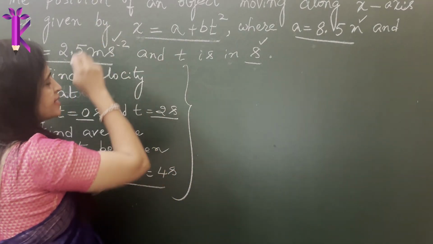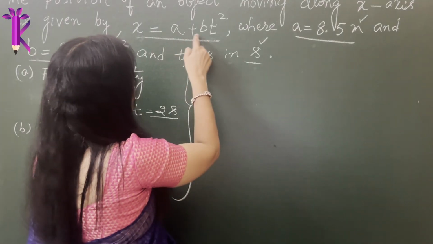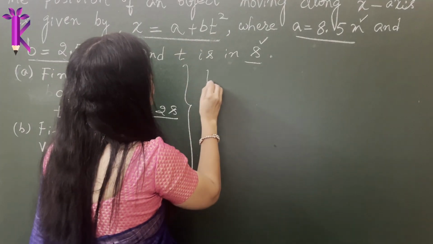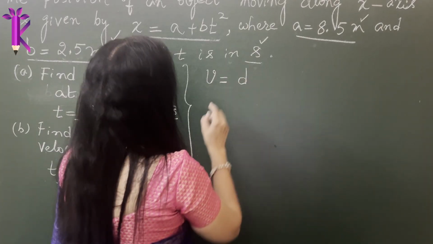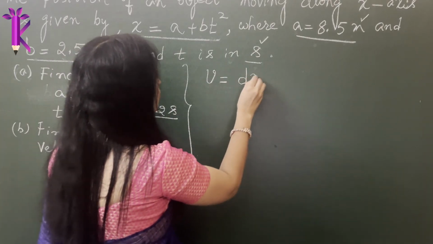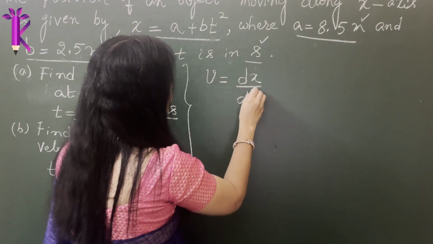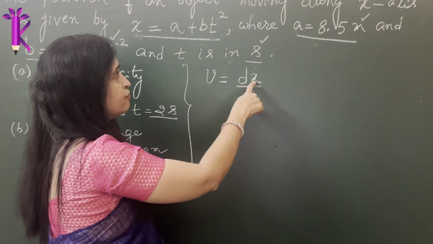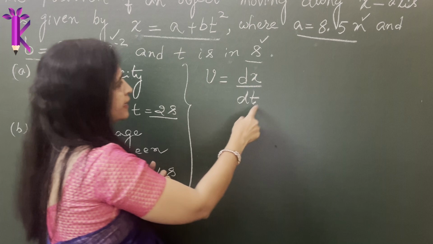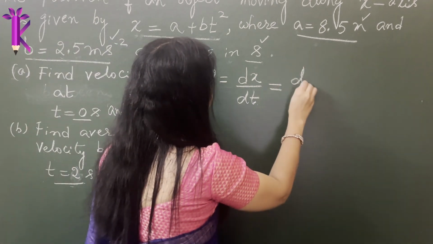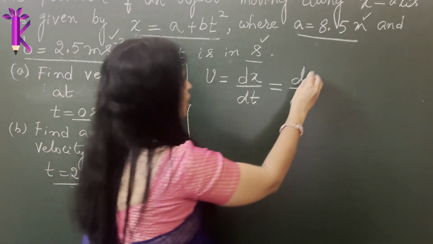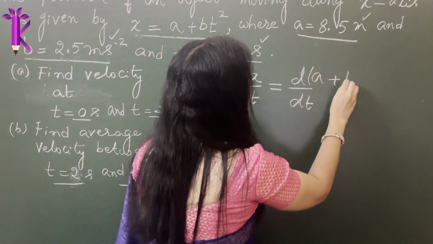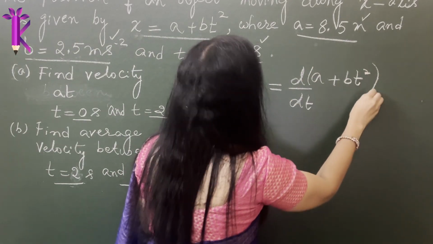Okay, now let's take this equation, x is equal to a plus bt square. What is instantaneous velocity given by? Instantaneous velocity is given by v is equal to dx divided by dt. So you differentiate the function x with respect to time. Now dx by dt is d by dt of, what is the value of x? Let's write down, a plus bt square.